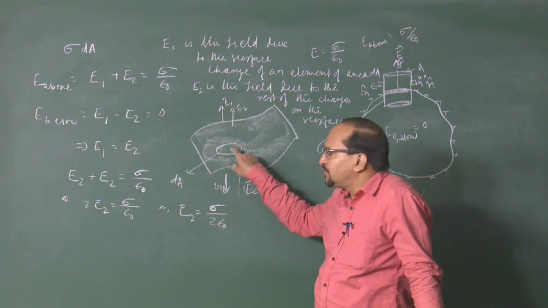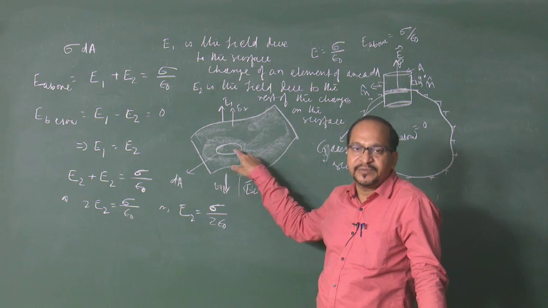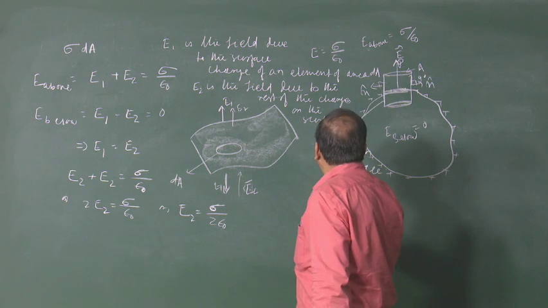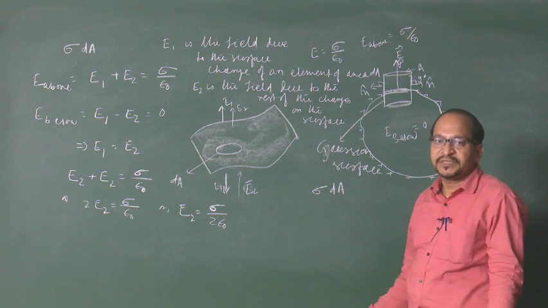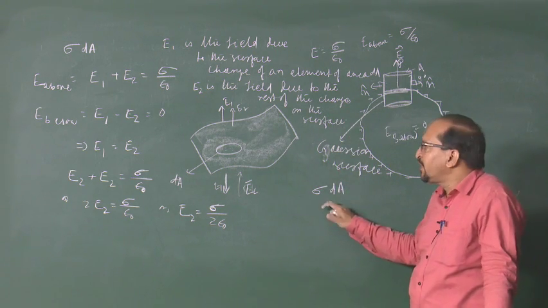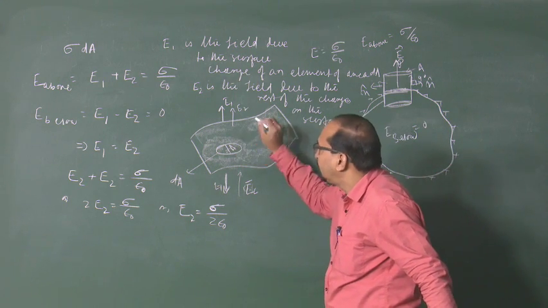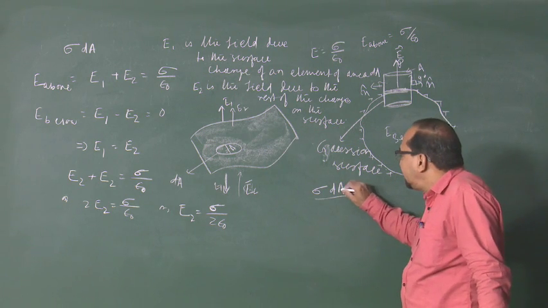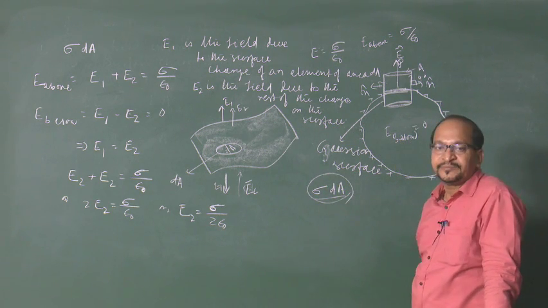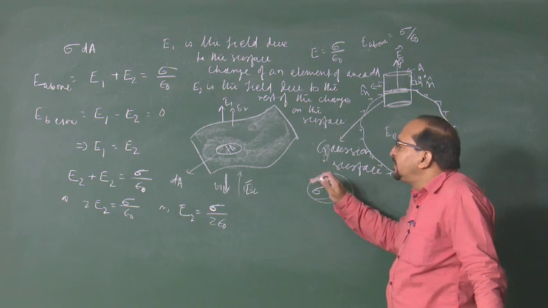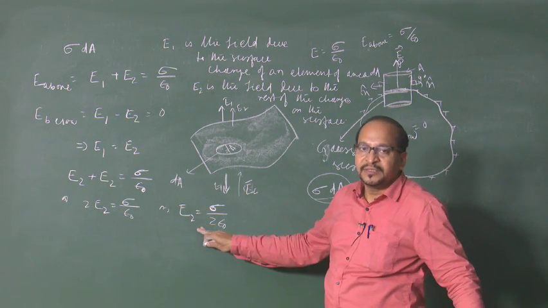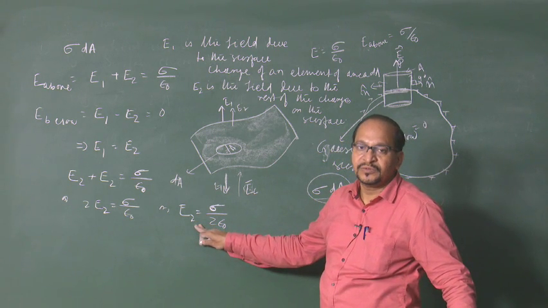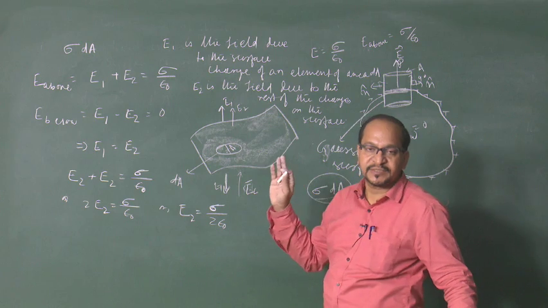And this patch of the charge having area dA contains the total amount of charge sigma into dA, because sigma is the surface charge density. This charge is in the presence of electric field E2, the field due to the rest of the charges.